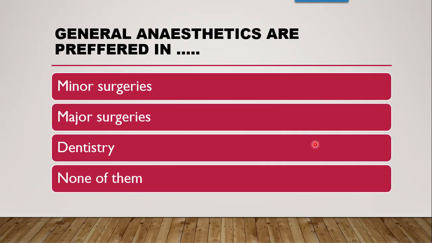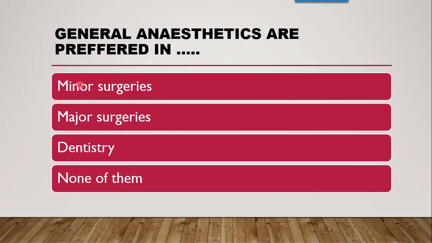Next question is, general anesthetics are preferred in which situation? Now, according to the definition, general anesthetics are for CNS depression, and they produce CNS depression by reversible loss of consciousness with analgesia.